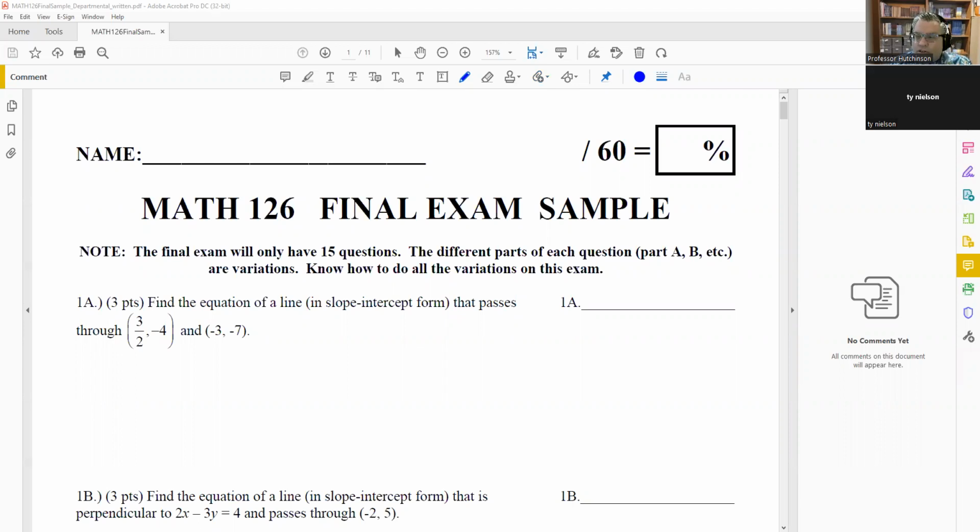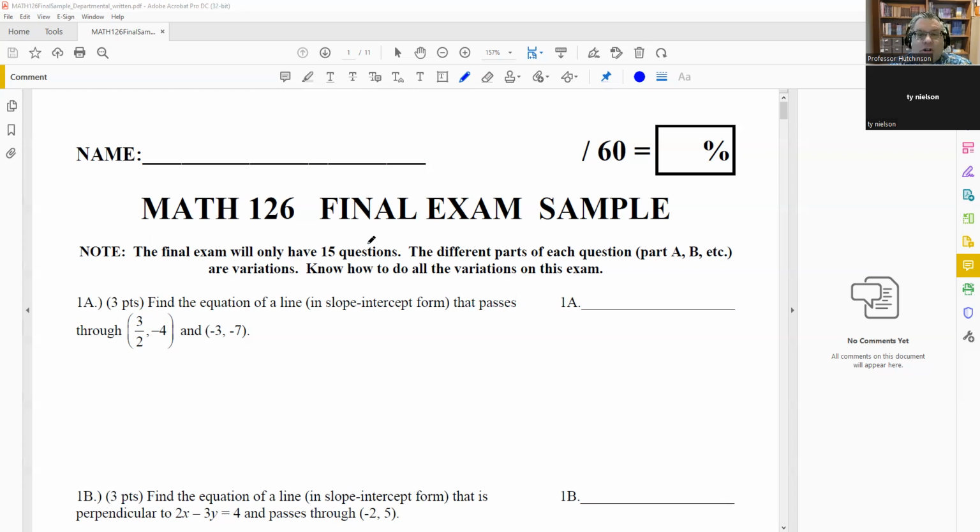All right, we'll go ahead and get started here. We're going to go through the final exam sample. This is a departmental final exam, but the questions on here are very similar in style to the way they're going to be asked on the actual final exam.